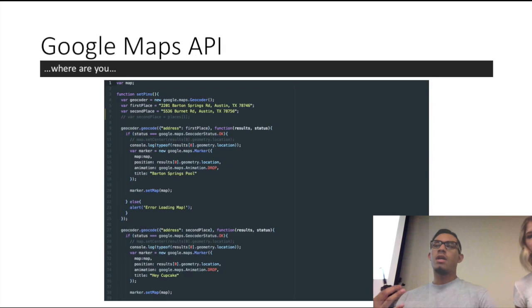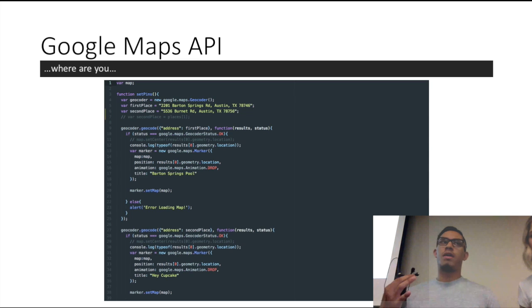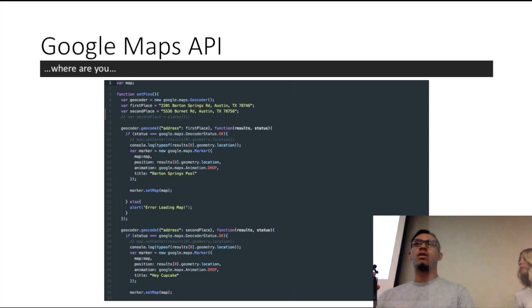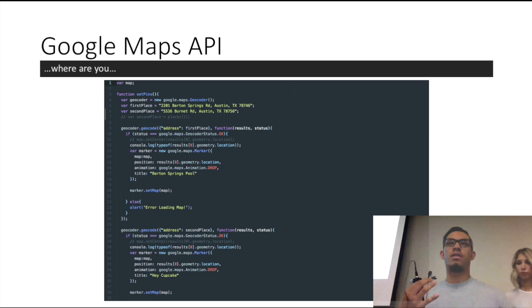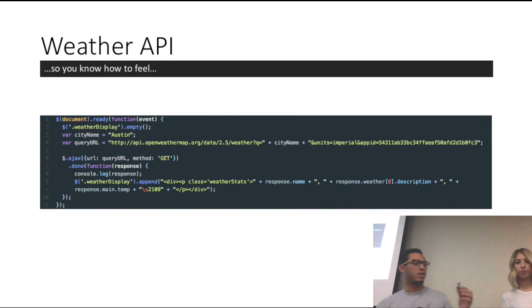The other thing I did was work on the Google Maps API, as some of y'all did as well. It was a little bit difficult getting the location at first, but I eventually was able to get it. However, for this specific app, I just did two static locations, since it's a voting app and I didn't want it to refresh as users were casting their votes. In the future, I'd probably implement something where it refreshes every day and two different locations show up. Like Cher was saying, the locations themselves show up on the map, and I'll pass it to Andrew so he can talk a little more about weather.